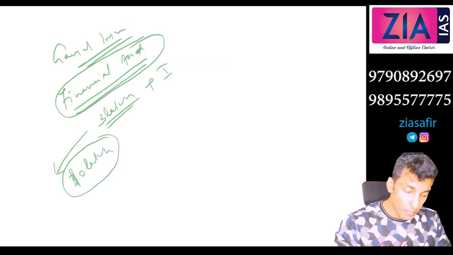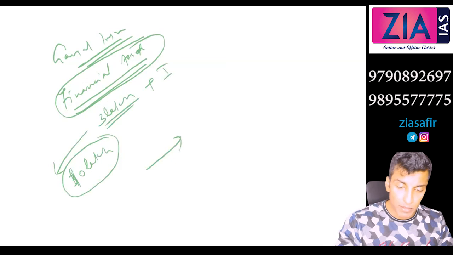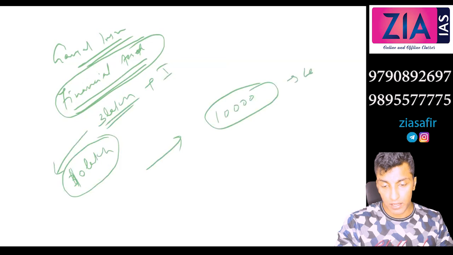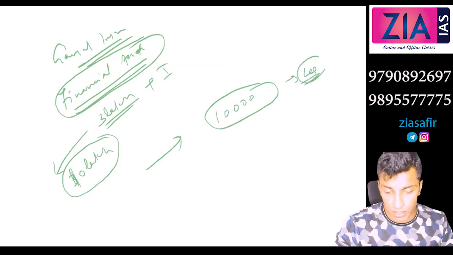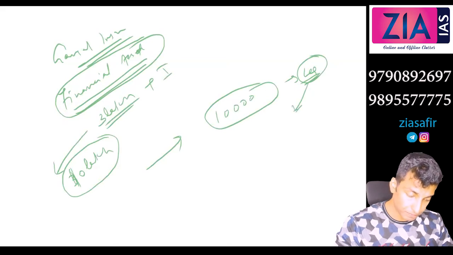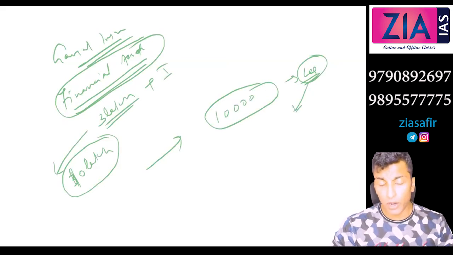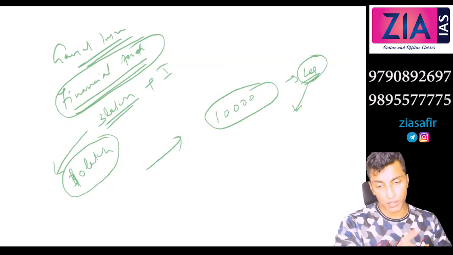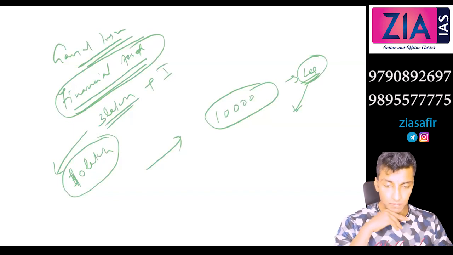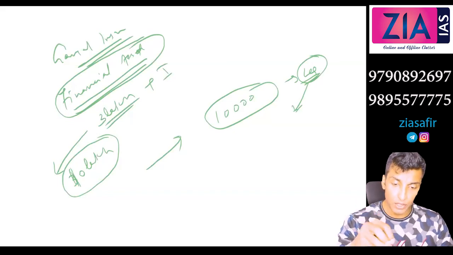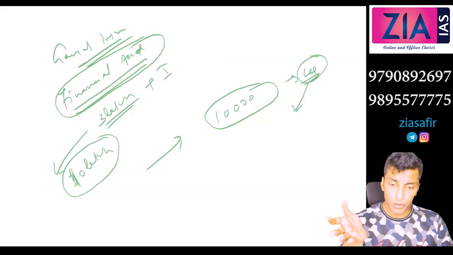But when it comes to general insurance, you paid the premium, let's say 10,000 you are paying for your car insurance. Okay, so you will not get this back if the accident is not there. Only you will get compensated in case of accident, right? In case of any hospital cases, if you have taken the health insurance, the company will take care of that. Otherwise, it is consumed. Okay, it is gone, right? So general insurance, it's a financial service. You are buying a service and that's the end of it.